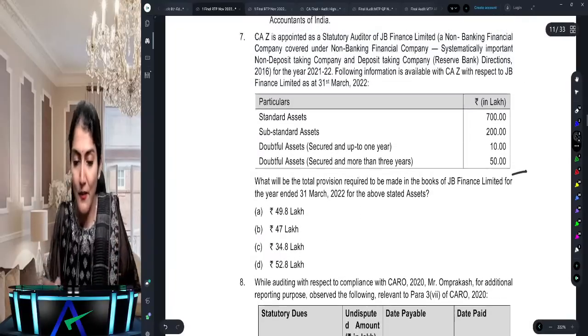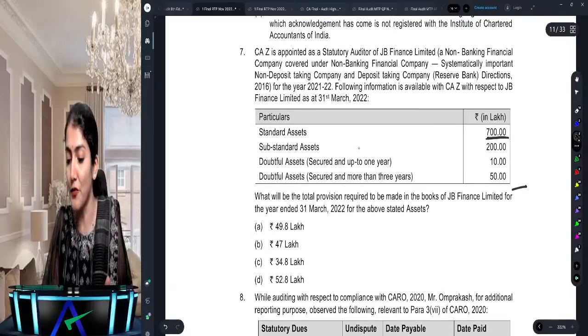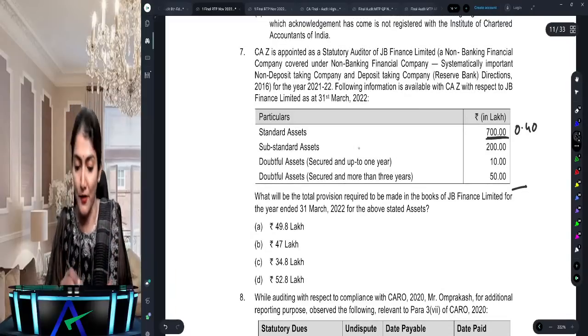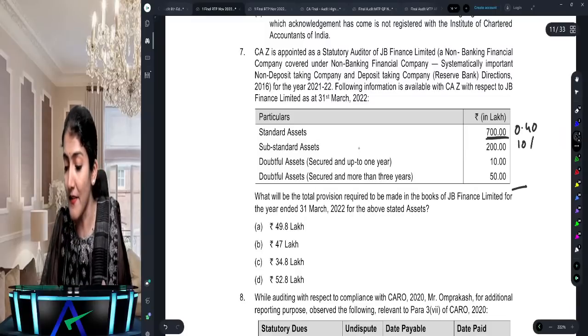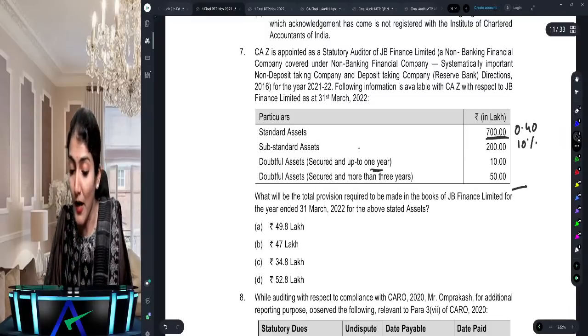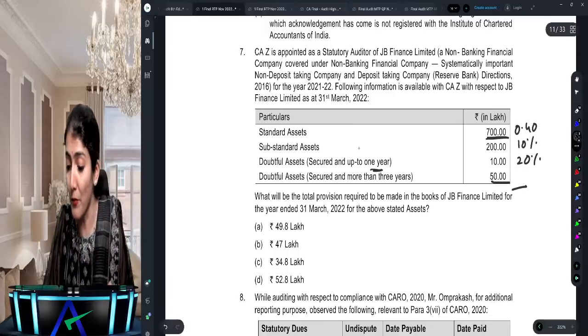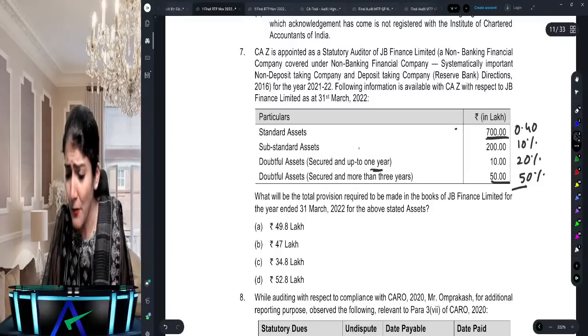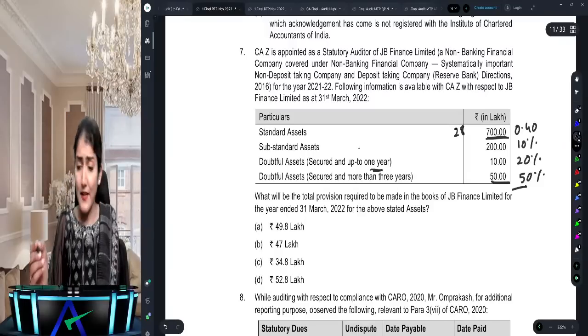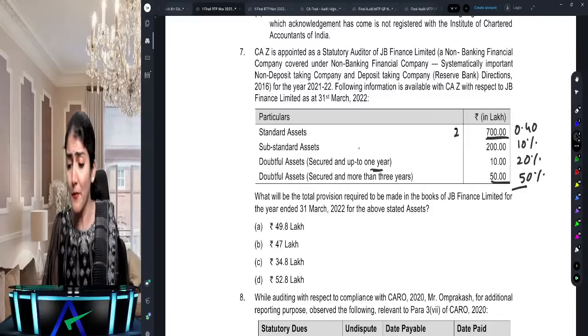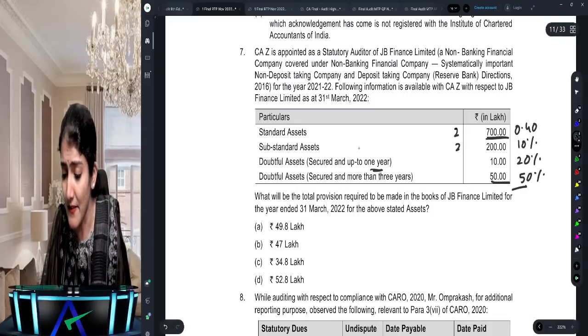Anyways, the answer for this one: for an NBFC, how much provision do they need to make? For a standard asset, it is 0.40%, right? For a substandard asset, it is 10% provision. For doubtful, up to 1 year, it is 20%. 1 to 3 years, it is 30%. And more than 3 years, it is 50%, right? So this comes to 0.40, that is yes, over there. Then after that, this is the 2, right?